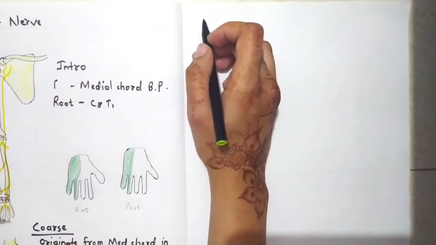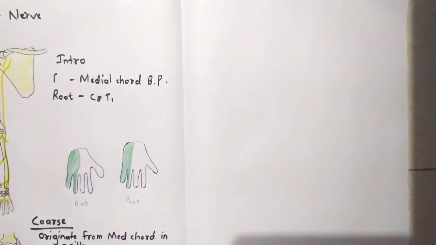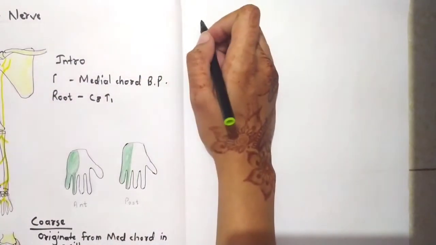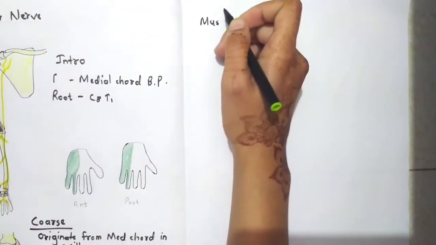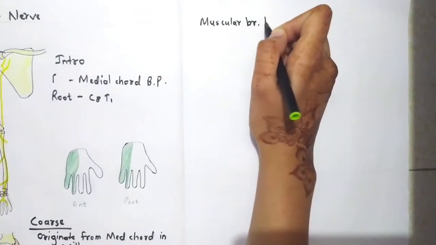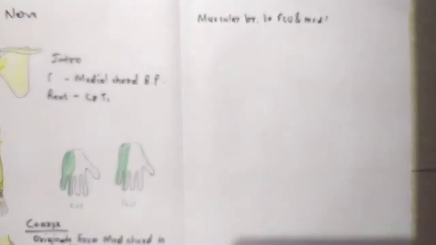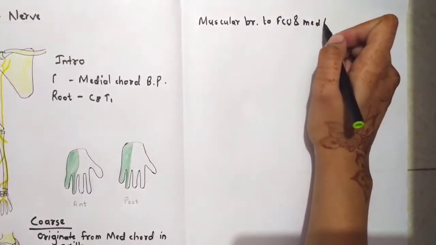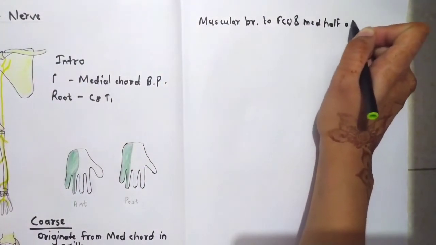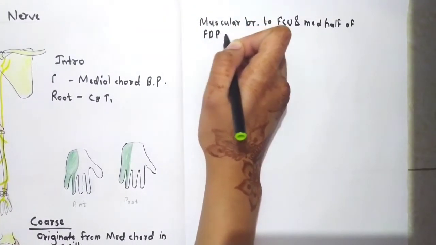Then it will give muscular branches to the flexor carpi ulnaris and the medial half of the flexor digitorum profundus muscle.